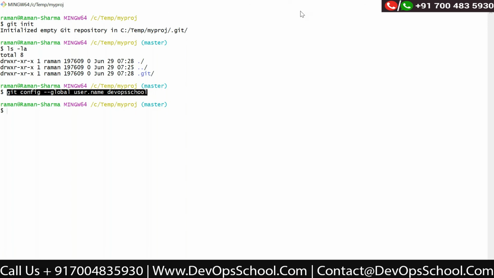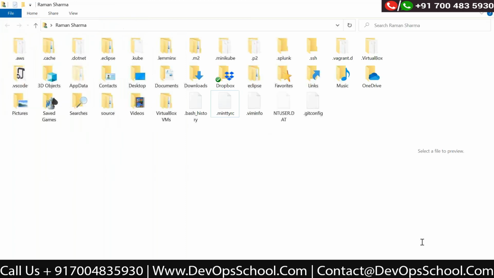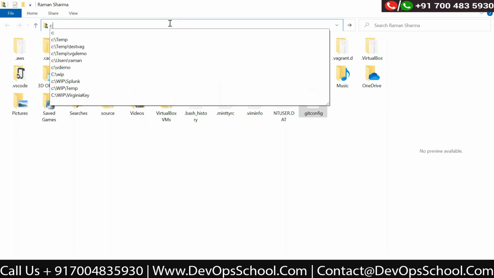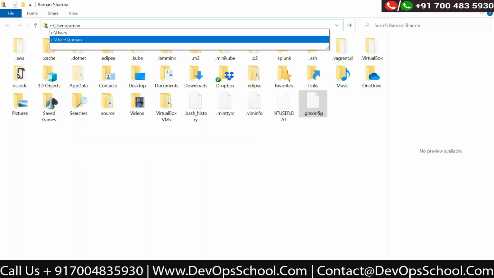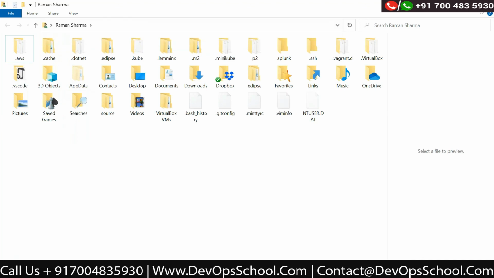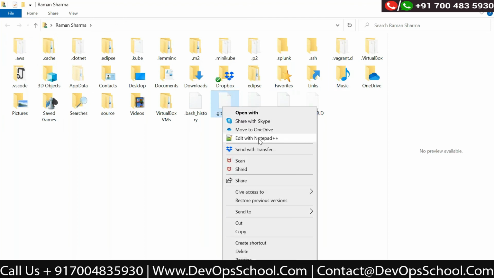Let me give this command on the chat window. Once it is done, you need to go to your users folder, and here you can see there is one .gitconfig file. C:\Users and your username. My username is this one, Raman Sharma. Right here, one .gitconfig file got created. Let me open it with Notepad++.